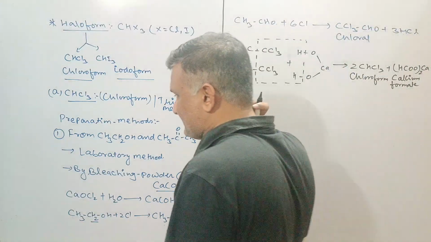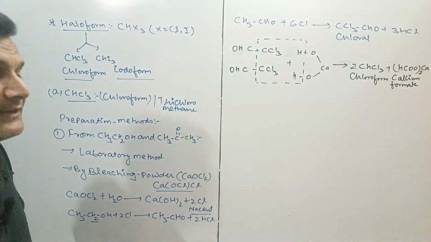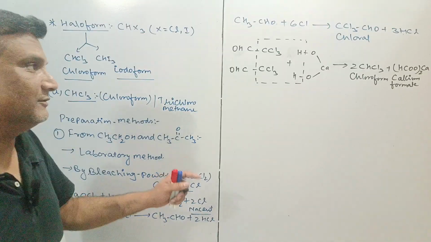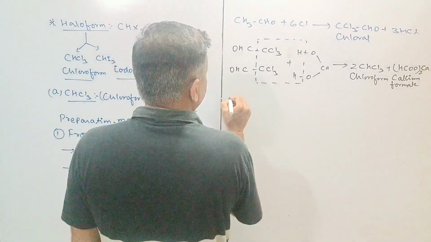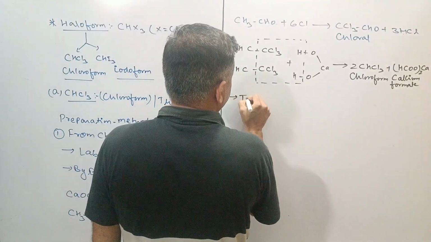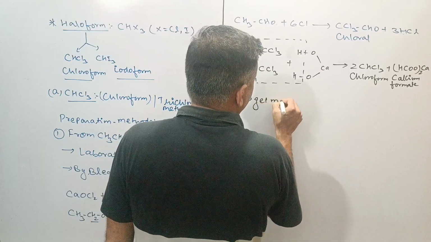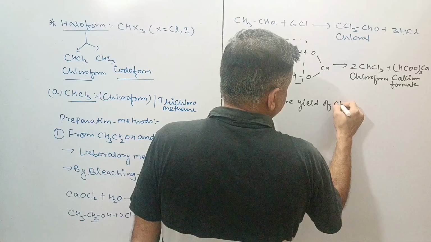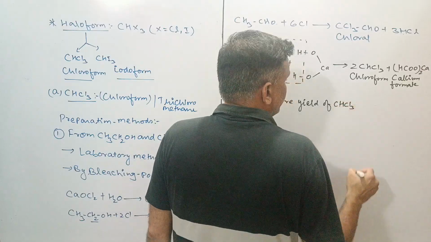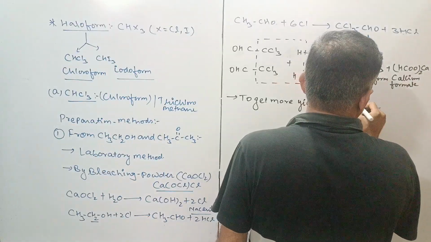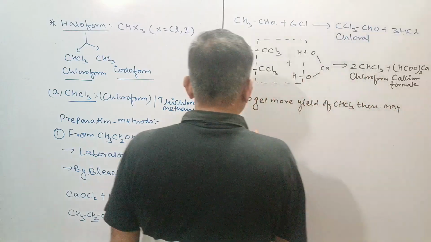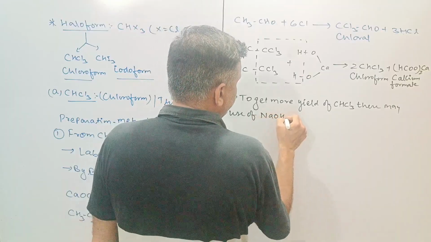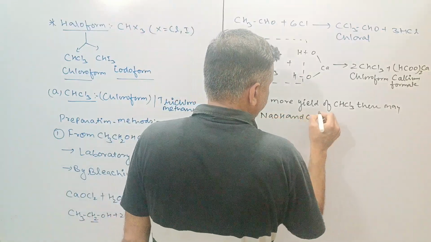This was about using ethanol. If we want to get a higher yield of CHCl3, then they may use NaOH and Cl2.